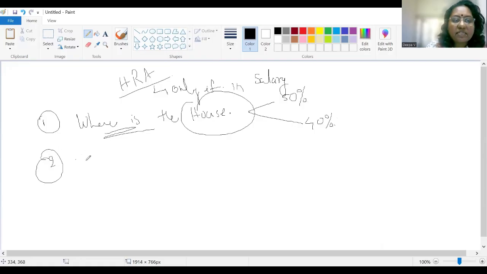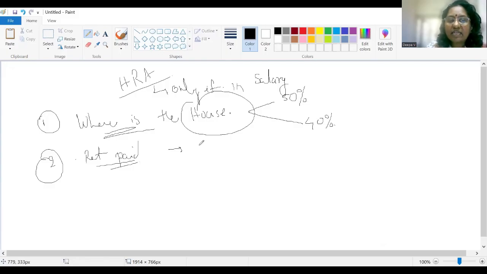Second one is the rent paid. Now, the rent paid is a very, very significant element. Okay. So the employee should have actually paid the rent. He should be in a rented apartment or he should be paying the rent in order to avail the provisions of HRA or deductions of the HRA.